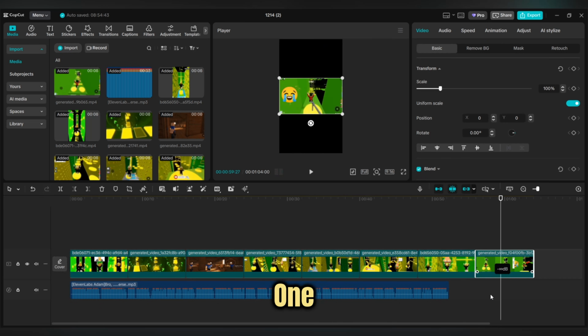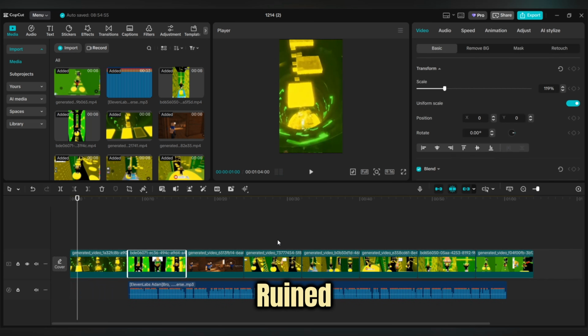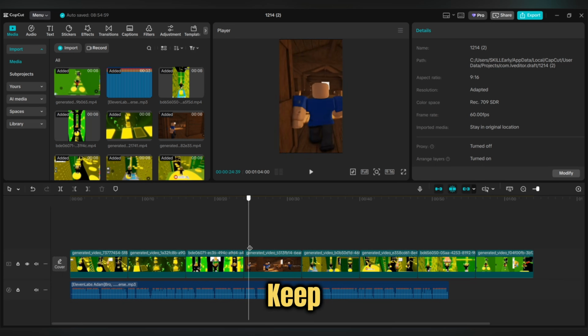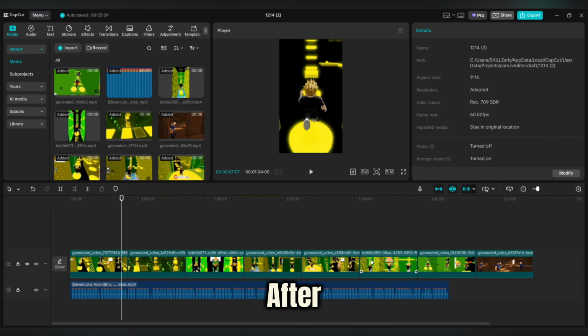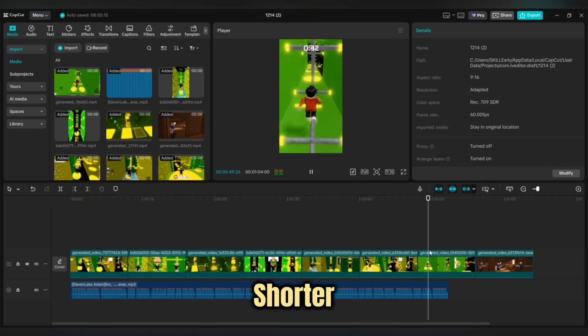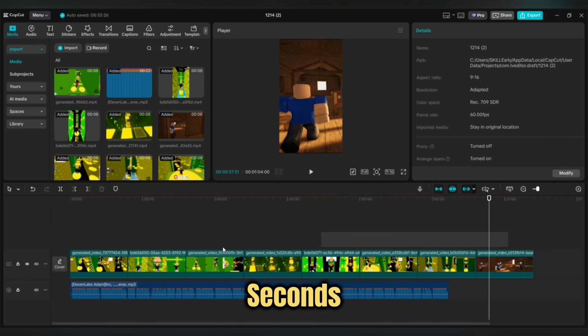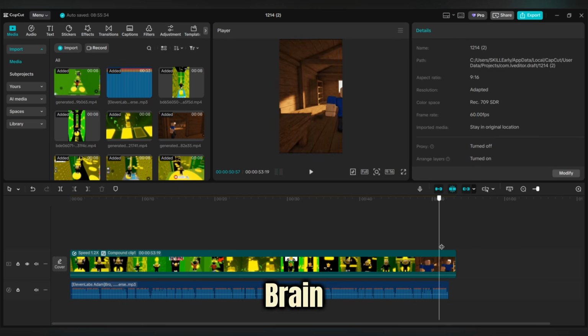Bring each video one by one onto the timeline, and zoom in a little. Not so much that the image is ruined, just enough to create a sense of movement and dynamism. These close zooms will keep the viewer's eyes from tiring, and will subconsciously follow the video to the end. After zooming, divide each clip into shorter segments and place them at different times. Try to have a scene change every few seconds, even if the subject hasn't changed. This small change in the image will keep the viewer's brain engaged.